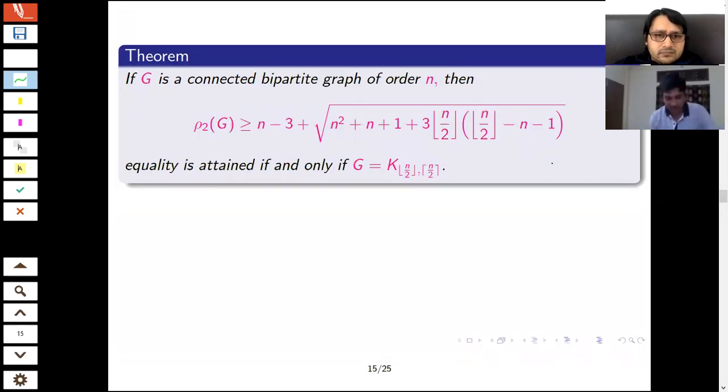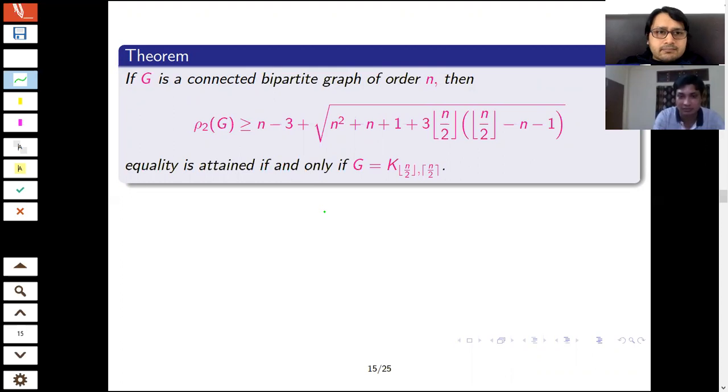So here I consider the class of all bipartite graphs. Bipartite means a graph having no cycles of odd length, or you can define it another way also. In the case of all bipartite graphs, the second largest distance Pareto eigenvalue is minimum. I have already found the value also, and it is minimum for the balanced graph.